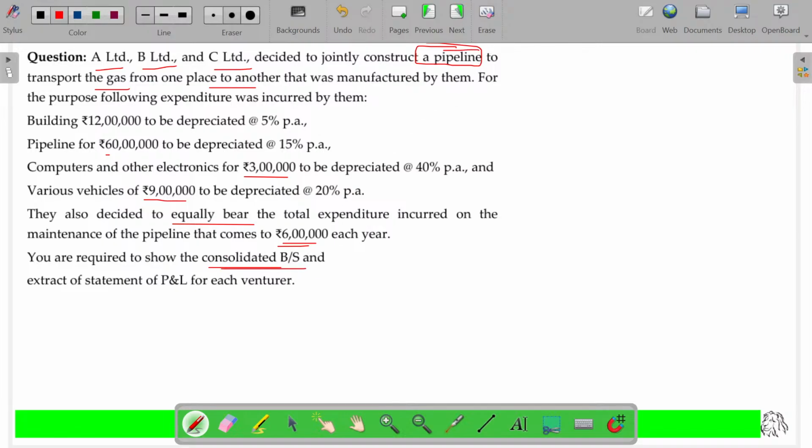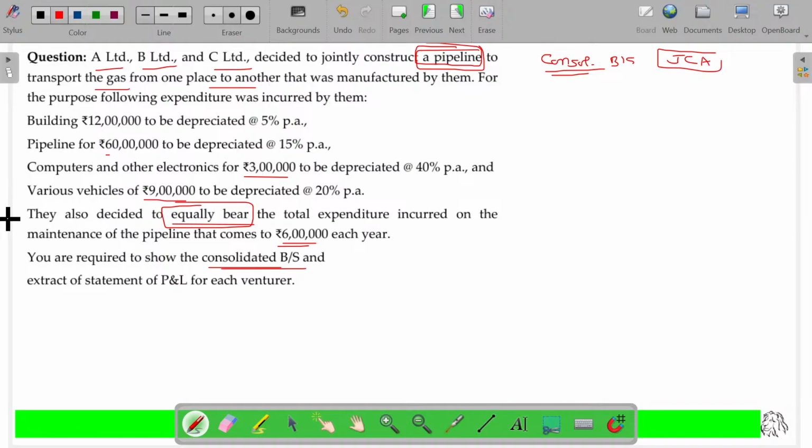So this pipeline is a separate asset. Now you have to prepare a balance sheet for the pipeline alone, separately. That is called the consolidated balance sheet for the pipeline. This is a jointly controlled asset. What asset is this? Pipeline is the asset. The asset is constructed by A, B, C by investing some amount by themselves, and the amount invested by these three will be equally shared. We assume these investments are equally shared.